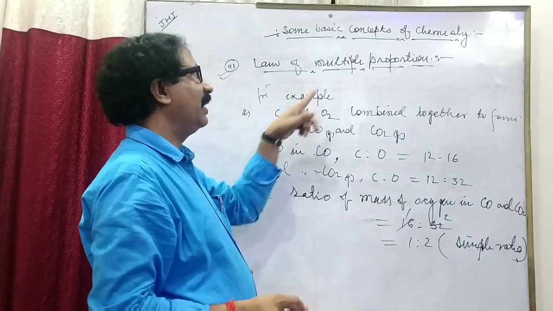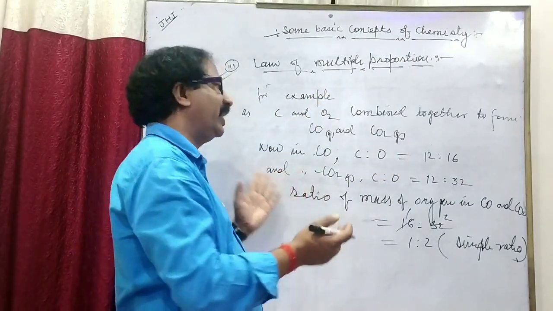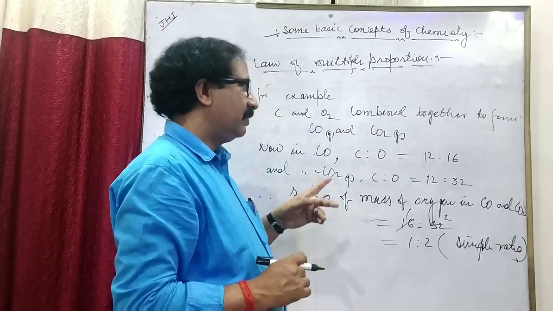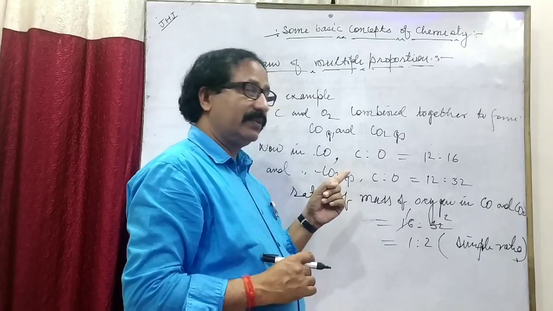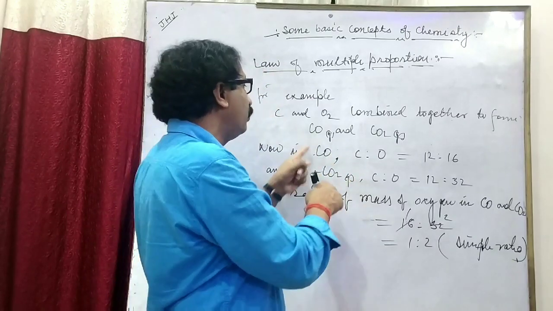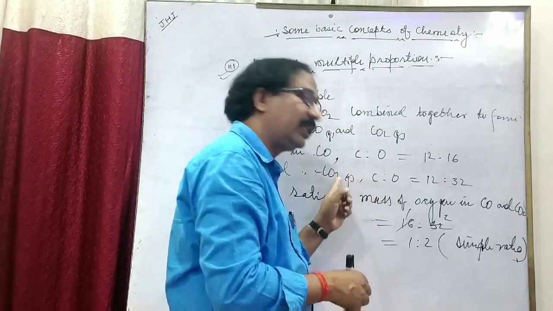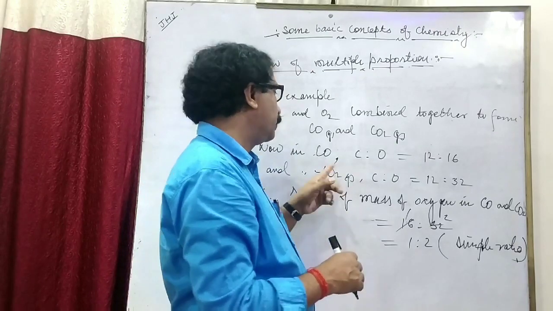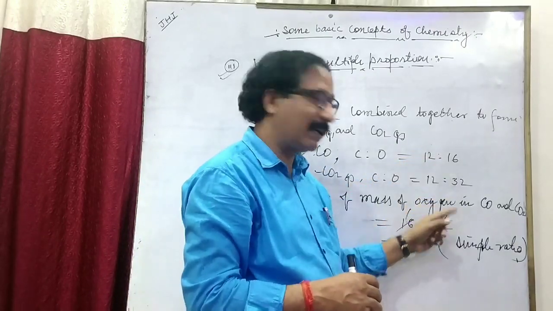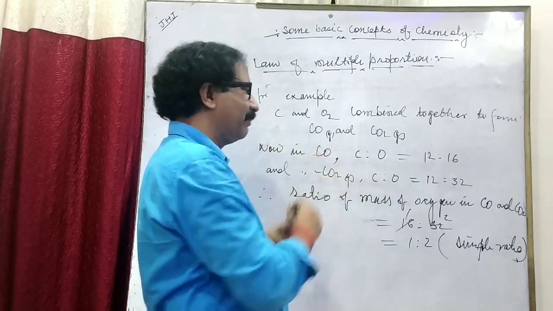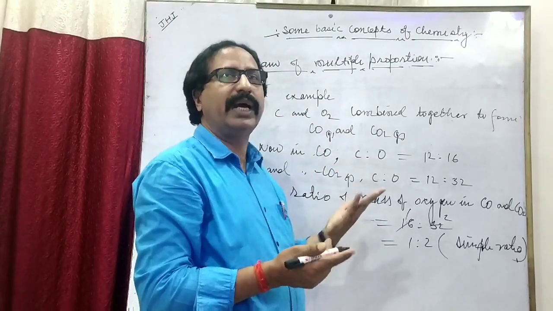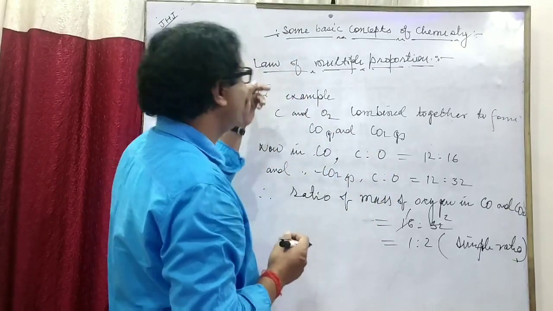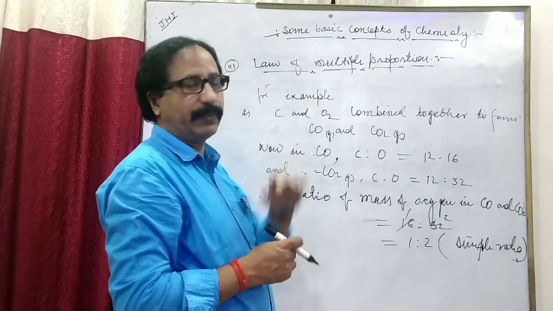This is the law of multiple proportion. It means when two elements combine together to form two compounds, then the element which combines with the constant amount of the other element in both the compounds has a simple ratio according to its mass in both the compounds. And this is not the only example. You can take another example, just like H2O and H2O2. A lot of examples are there. Clear? This is the third law, known as the law of multiple proportion.